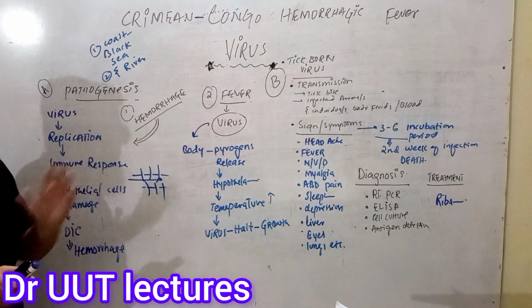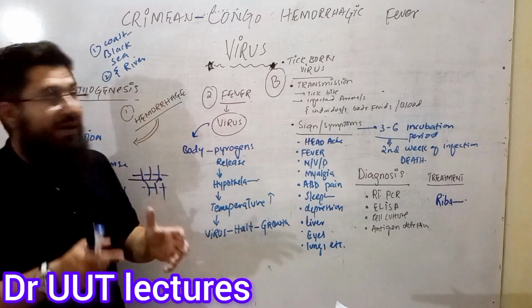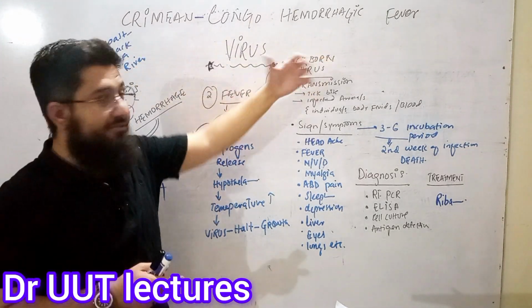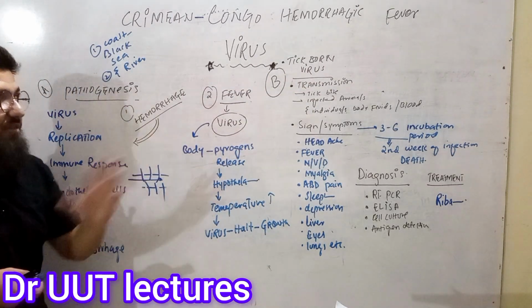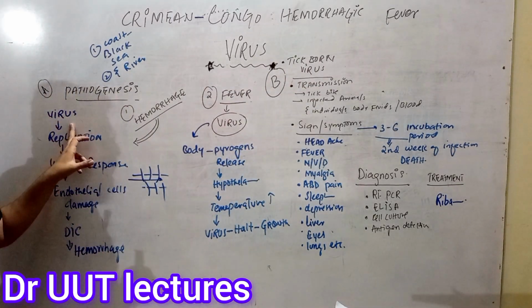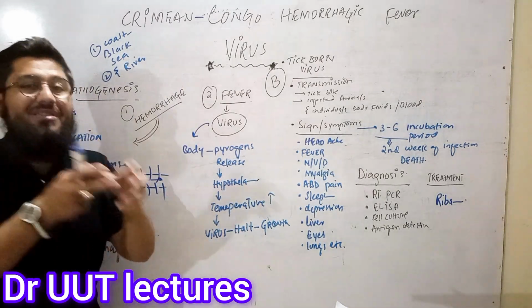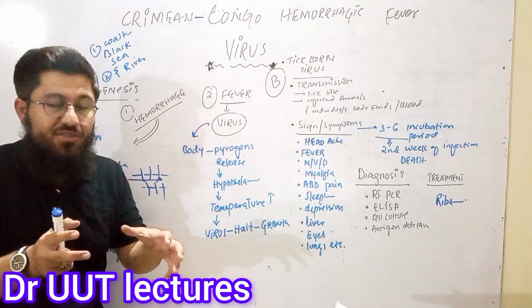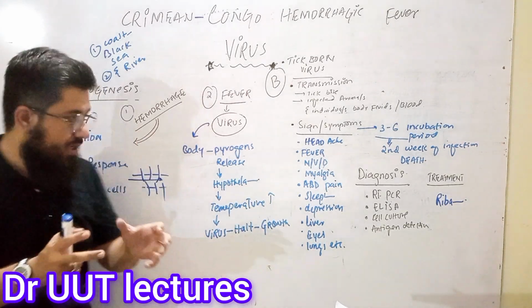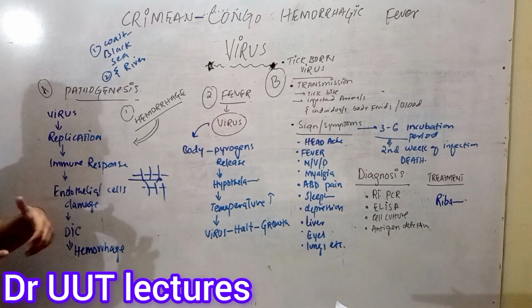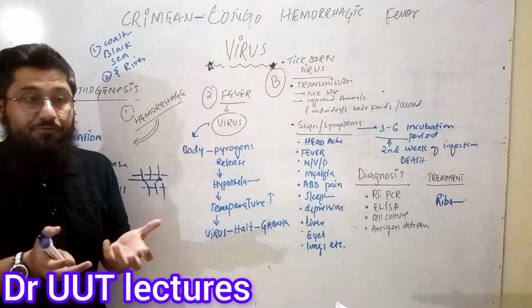Now, what is the pathogenesis? Simple. When this Congo virus, or you can also call it CHFV, enters inside the body and gets its way into the cell, it will start replicating itself, meaning it will start making its copies. As it makes its copies, it will cause the body to generate a kind of immune response.